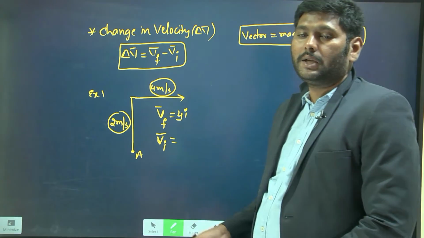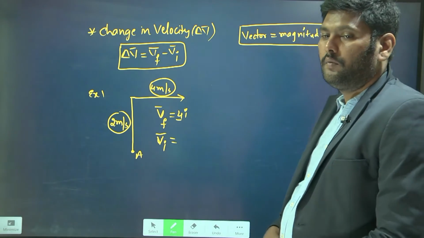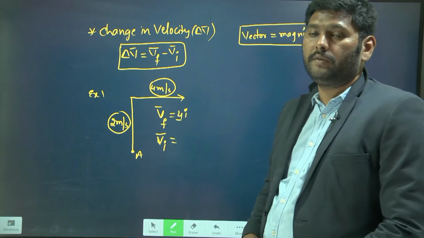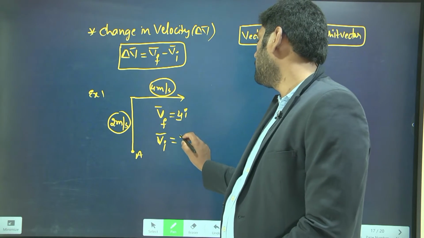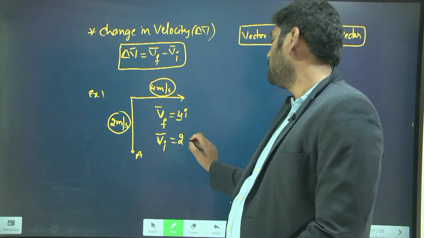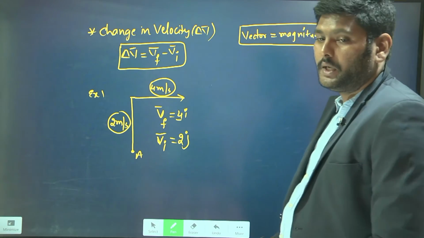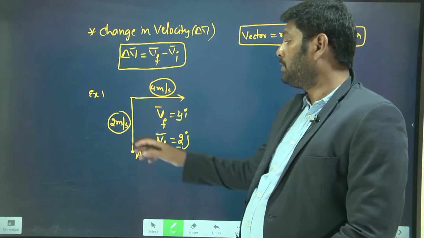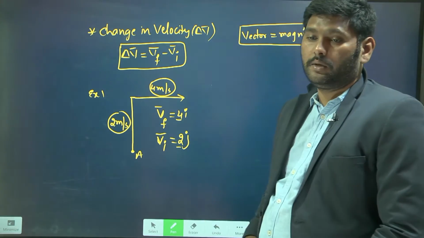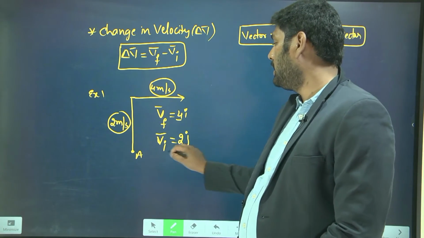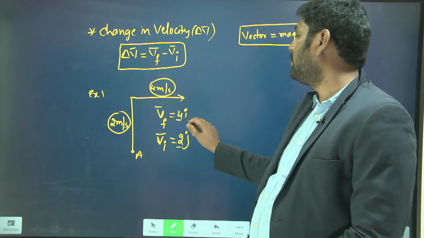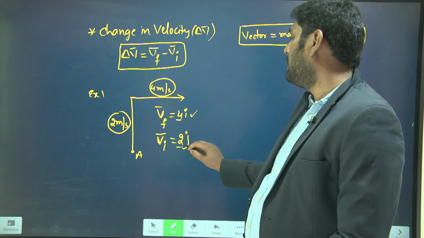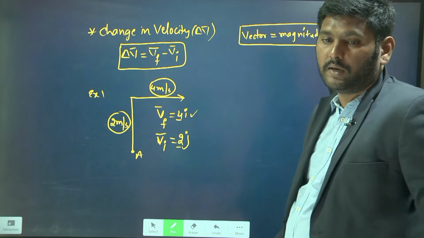You can take the north direction as the axis, and then represent the initial velocity vector as 2 into j. Why 2 into j? 2 is the magnitude of the velocity, and j is the direction. So this is how we represent the initial velocity vector and the final velocity vector. Now you can substitute these in the change in velocity.